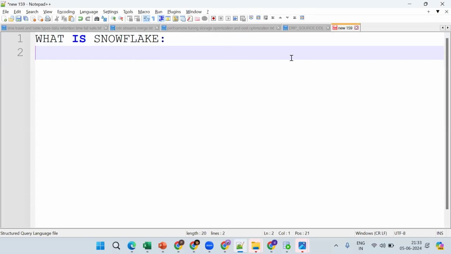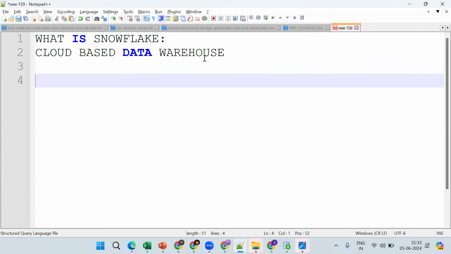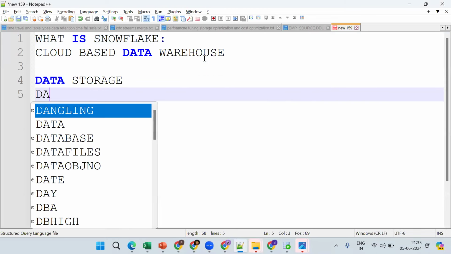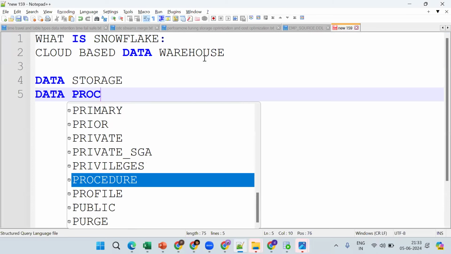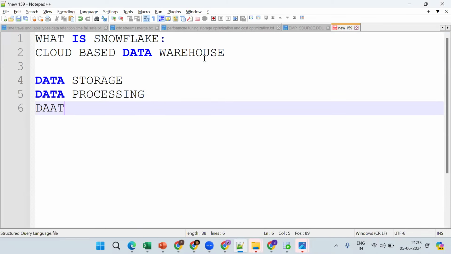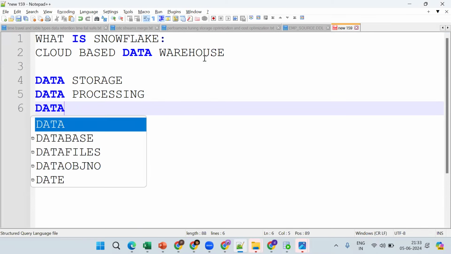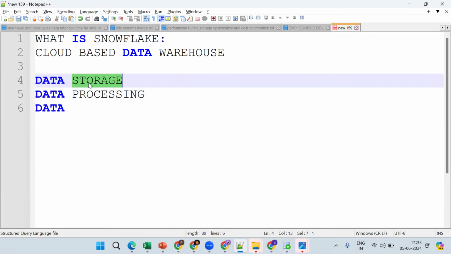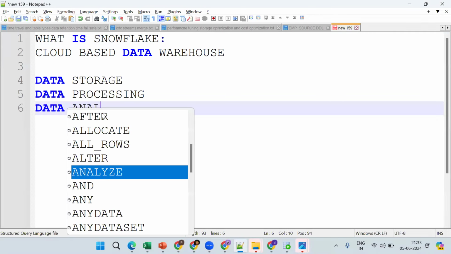Anybody? What is Snowflake? It's a cloud-based data warehouse. Okay, so these basics are important. It's a cloud-based data warehouse mainly for data storage, data processing and data analytics. So Snowflake is a cloud-based data warehouse mainly for data storage purpose, data processing and data analytics.